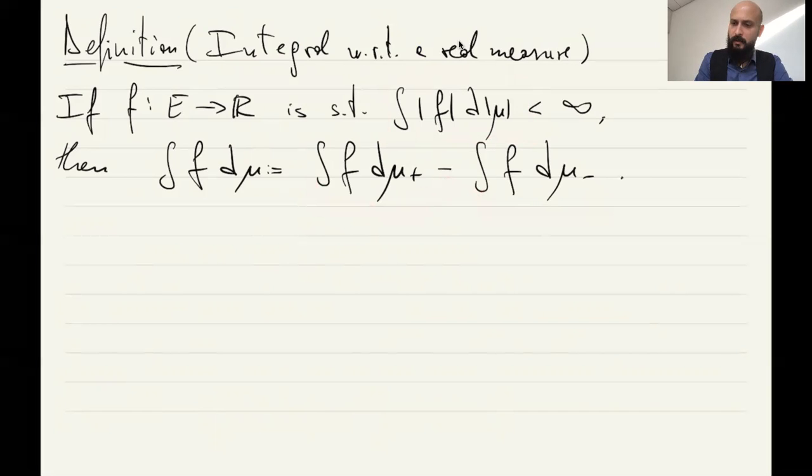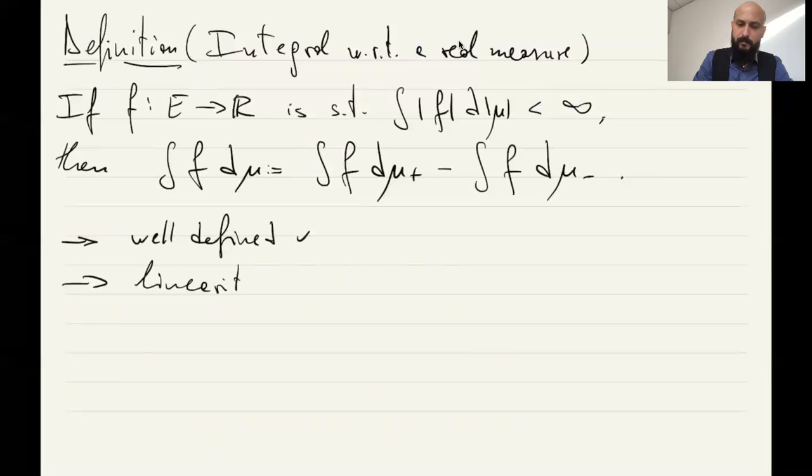It's not an indeterminate form. So this definition is well defined, and you have the other properties like it's linear. So it's a good definition for the integral.